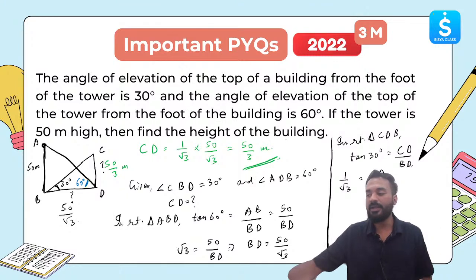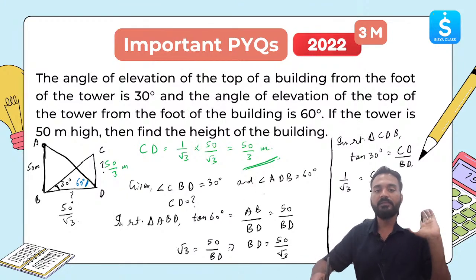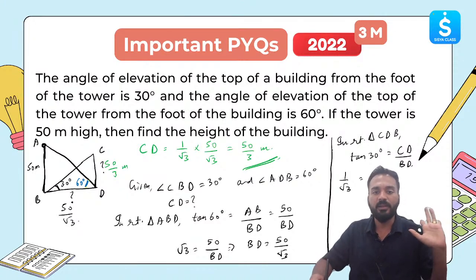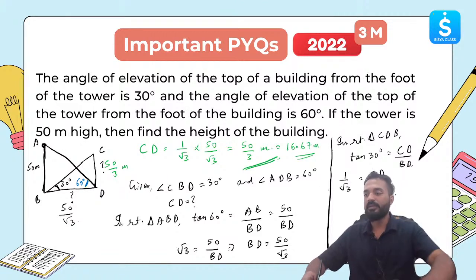You can simplify it, write the simplified decimal answer as well, and that will be the final answer. 16 point something will come. The answer will be 16.667. You can write it in that way also. 16 3s are 48, 16.67 meter also. This is the final answer.